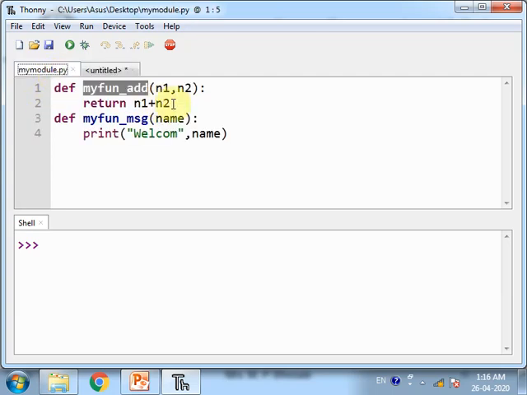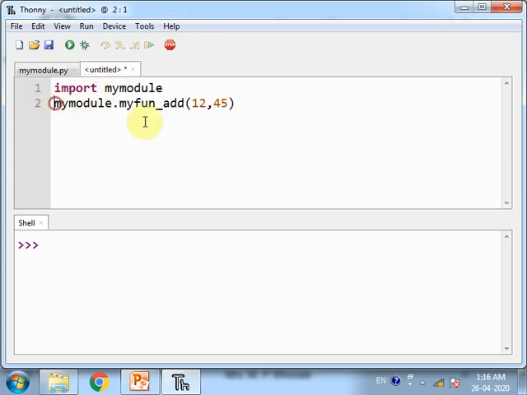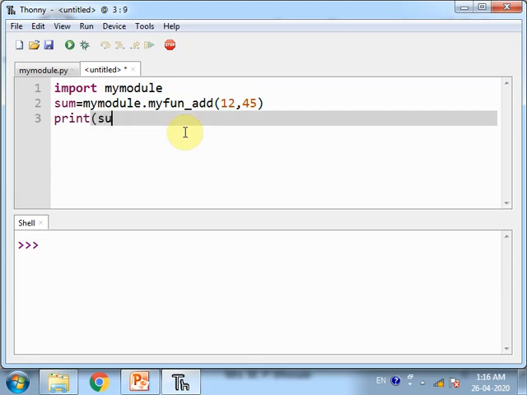After execution it will return the addition. That addition I need to store somewhere, or I can directly print it. Print sum. Instead of sum you can use another name too.